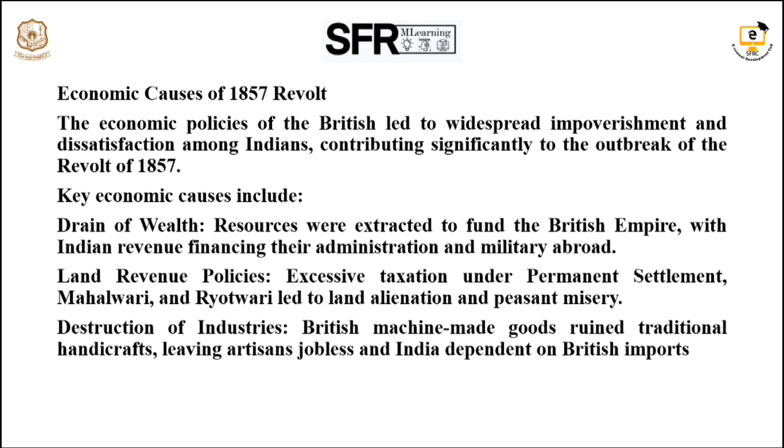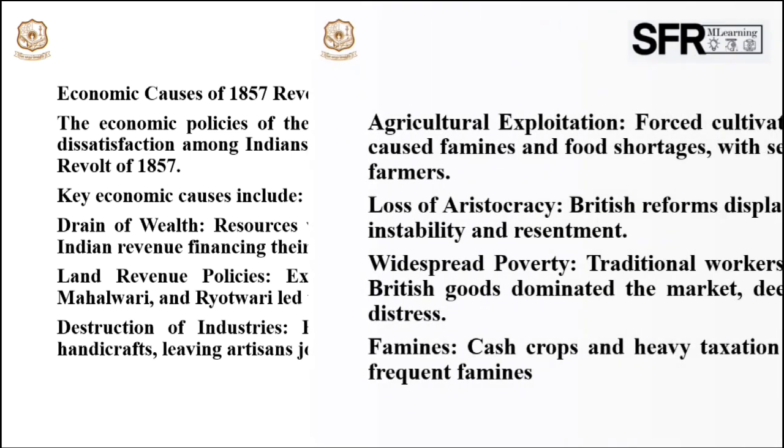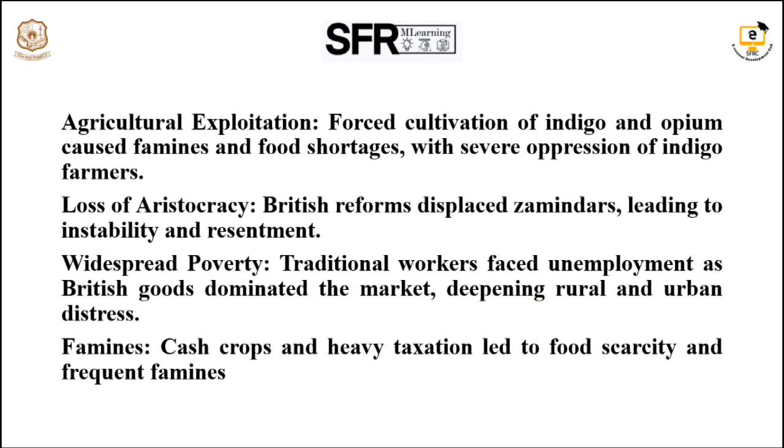Second one, many land revenue policies were introduced by the British. They were against the local people. And then destruction of industries and agricultural exploitation. For their own welfare, the British cultivated indigo. So it created unrest among the Indian farmers.